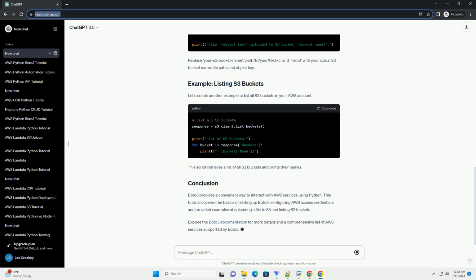This tutorial covered the basics of setting up Boto3, configuring AWS access credentials, and provided examples of uploading a file to S3 and listing S3 buckets. Explore the Boto3 documentation for more details and a comprehensive list of AWS services supported by Boto3.